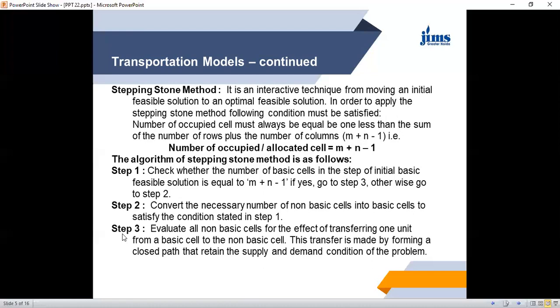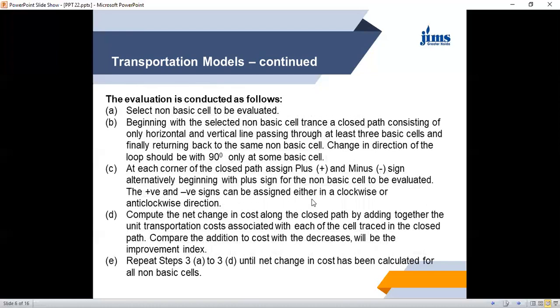Why the closed path? So that the rim conditions, the supply and demand conditions, are not disturbed. So the evaluation is conducted under the following steps. We first select all the non-basic cells which are to be evaluated.